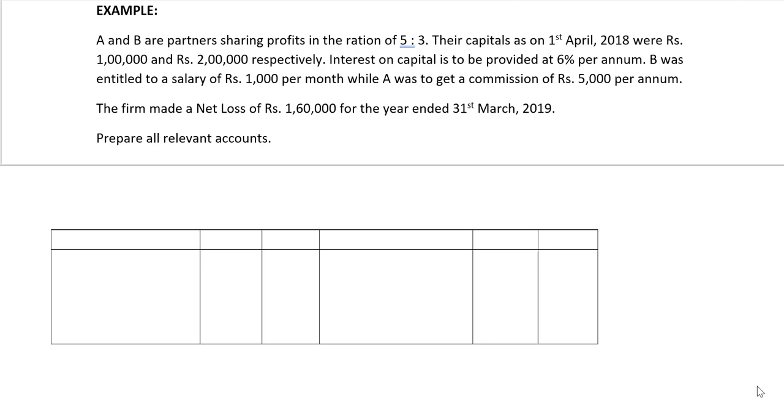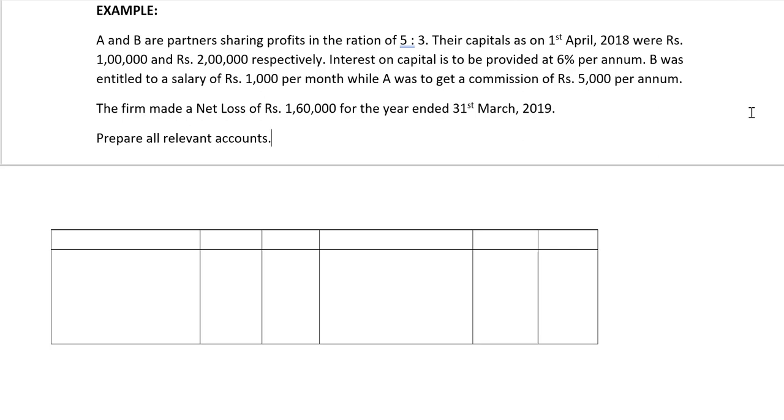Now, on scrutinizing the sum, we find that there are appropriations which have to be made. The first one is interest on capital at 6% per annum. Next one, B has to get a salary of 1000 per month amounting to 12,000. And A was to get a commission of rupees 5000 for 1 year.